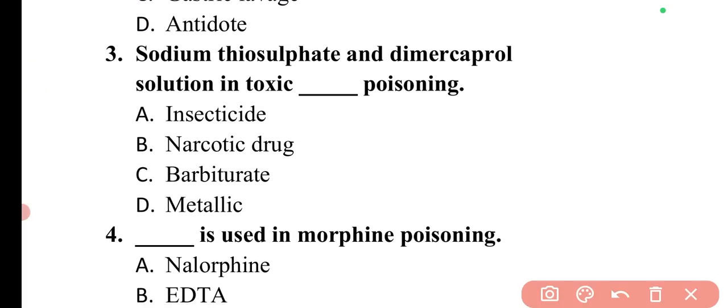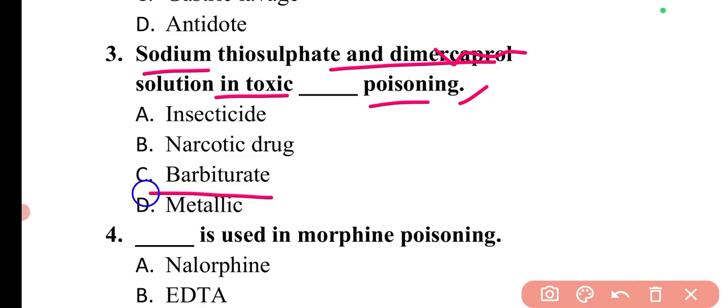Next question is: sodium thiosulfate and dimercaprol are antidotes in toxic dash poisoning. These are used in metallic poisoning. So here option D will be the correct answer, dimercaprol and sodium thiosulfate.